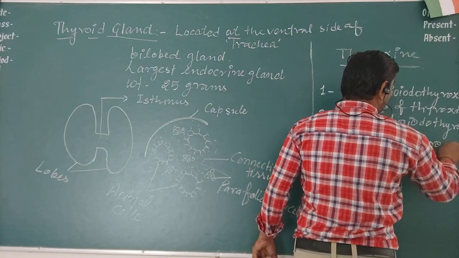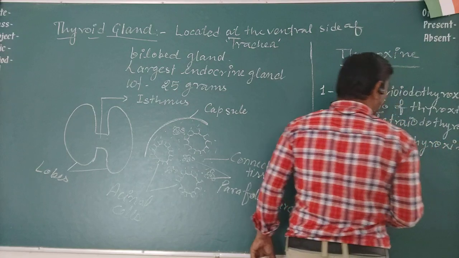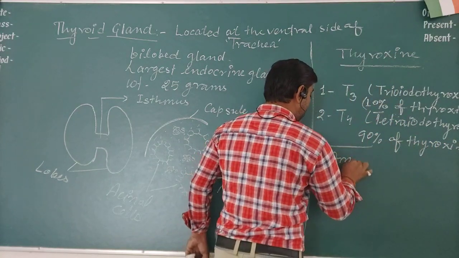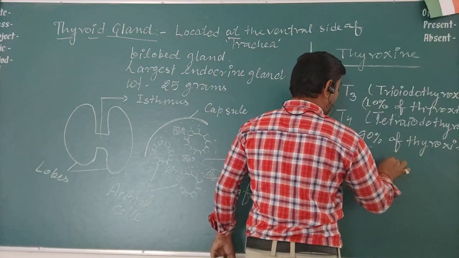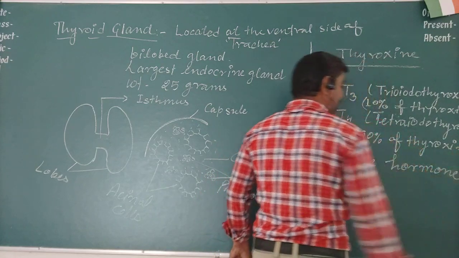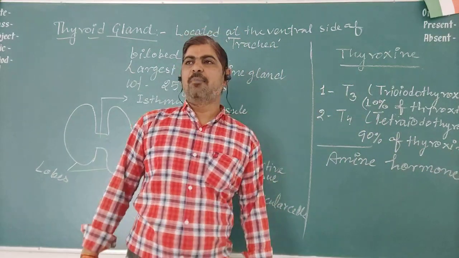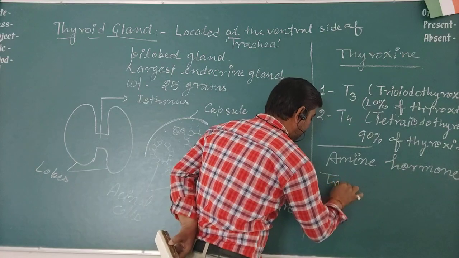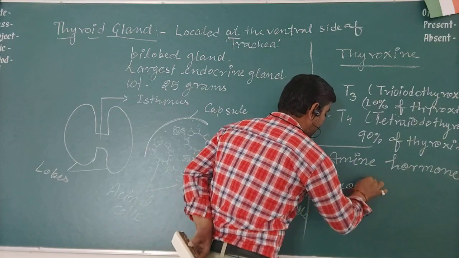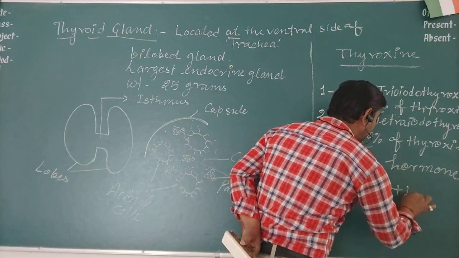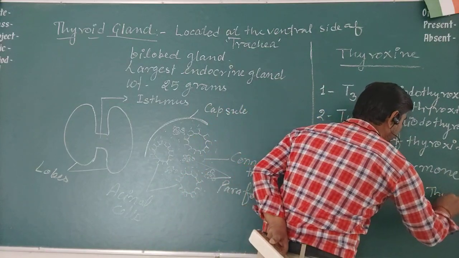This thyroxine hormone is an amine hormone, a kind that has the amino group, and you know the amino group is present in amino acids. The amino acid tyrosine combined with iodine makes the thyroxine.